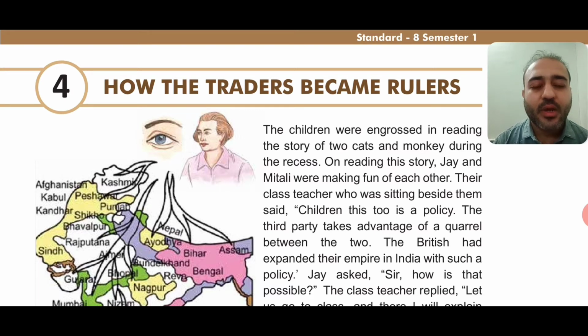Okay, so now we'll start with our chapter. In the first paragraph, the story is given that there were two children, right? The children were engrossed in reading the story of two cats and a monkey.